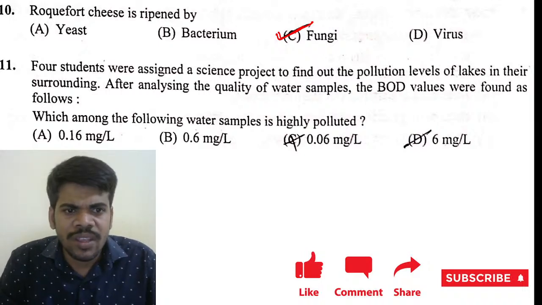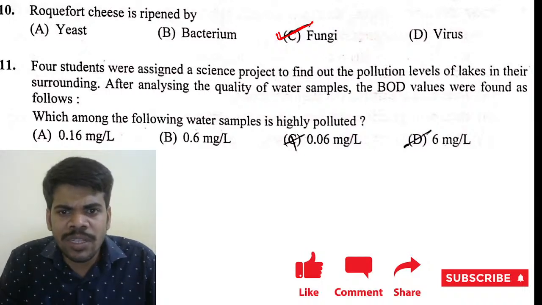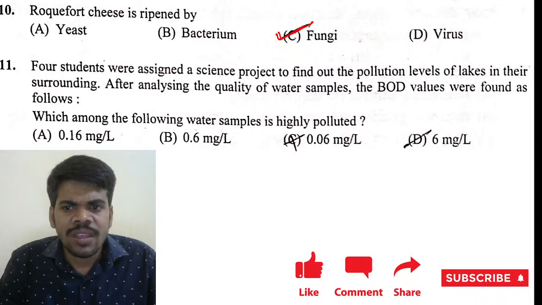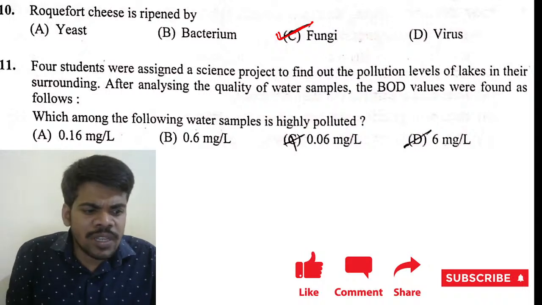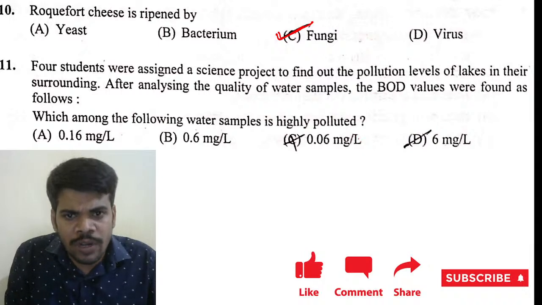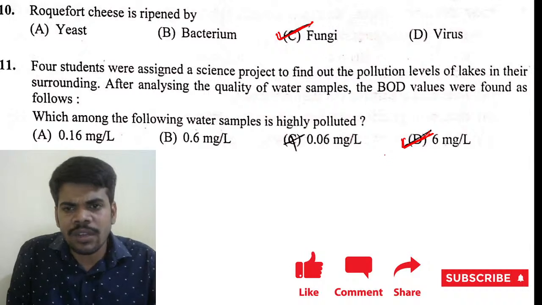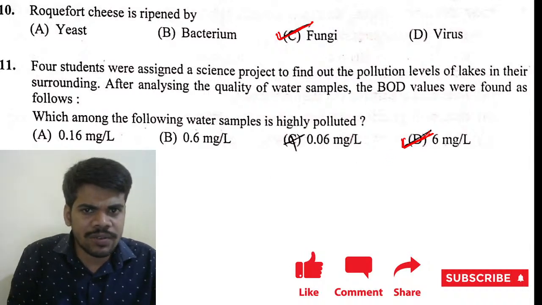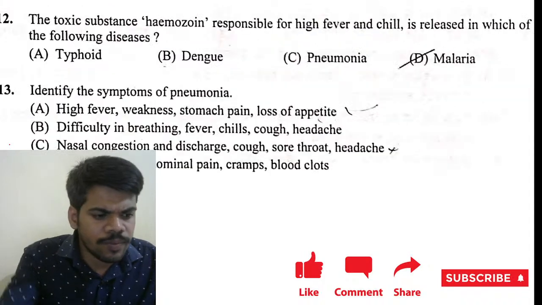Which among the following water samples is highly polluted? The one which requires more amount of oxygen is more polluted. So which is the biggest value here? D is the biggest value, 6 milligrams per liter. So D is the right answer.